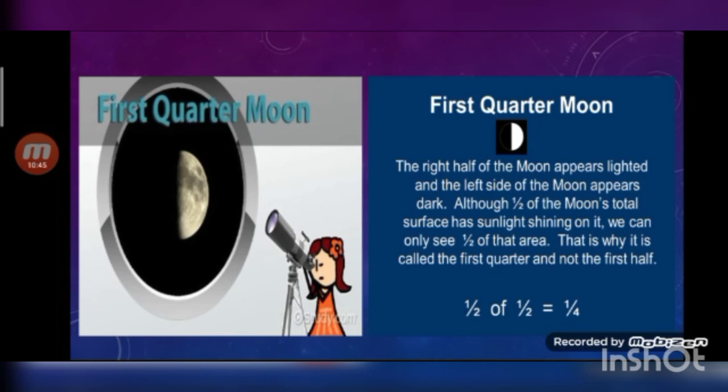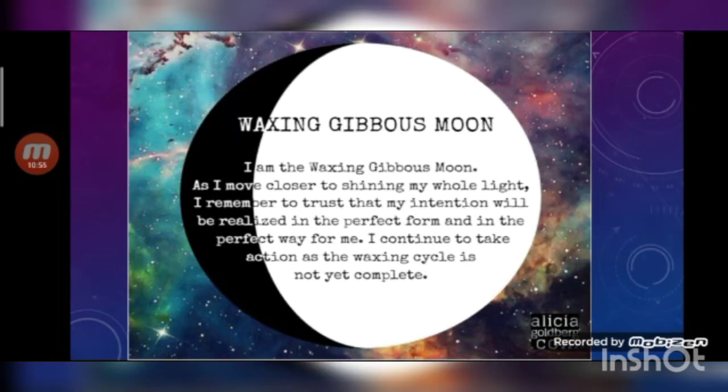As the days pass, the moon continues to grow. Soon we can see the next phase, that is waxing gibbous. Waxing gibbous means that the moon appears more than half lighted but less than full. It is in the sky when the darkness falls and lights up the early evening. And again we call it waxing because it grows thicker every night until it reaches its next phase, that is full moon.